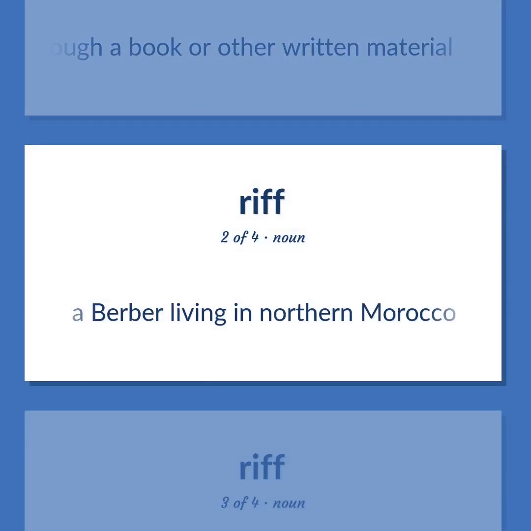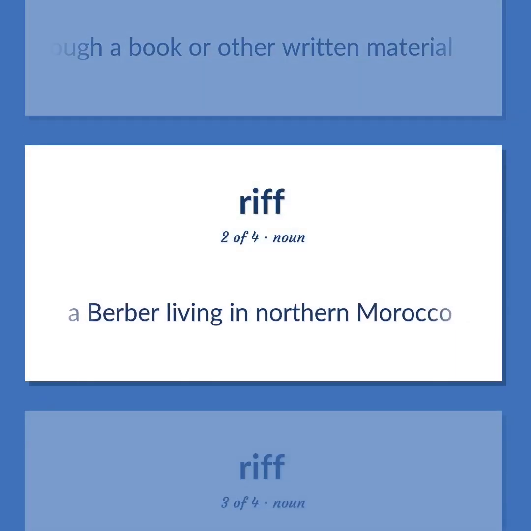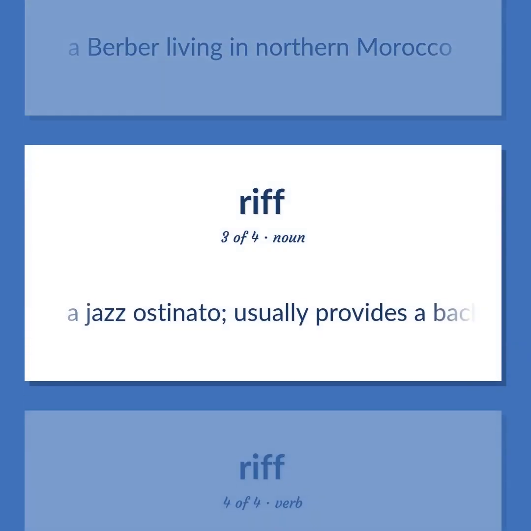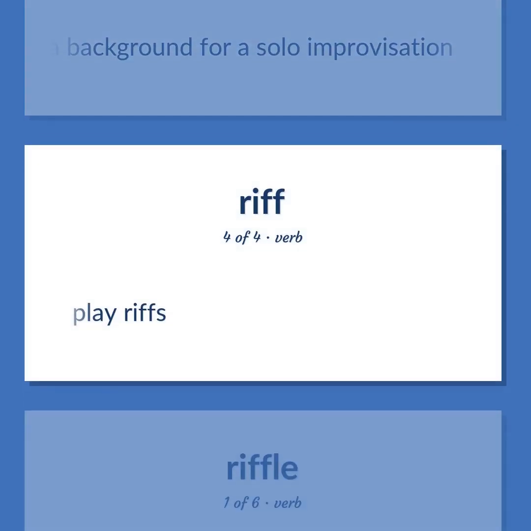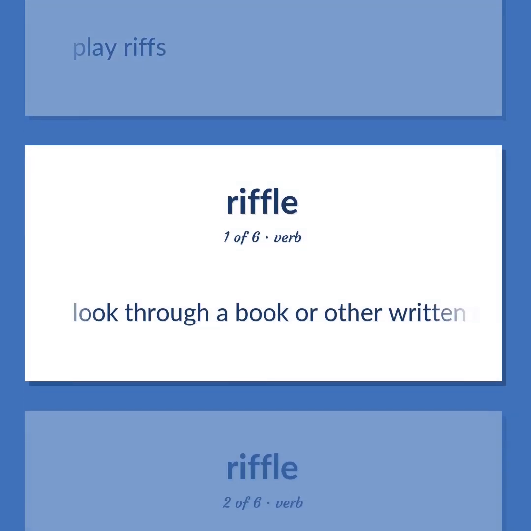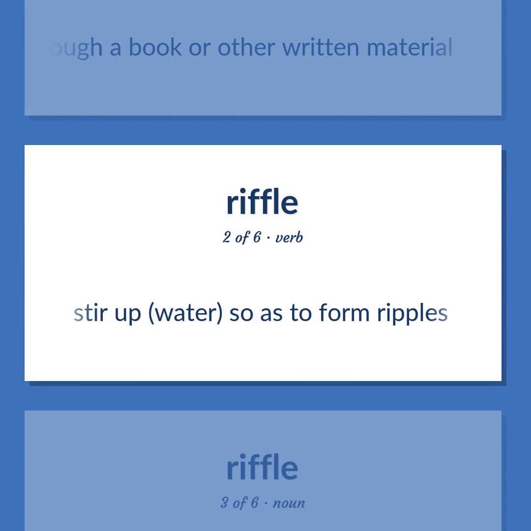A Berber living in northern Morocco. A jazz ostinato usually provides a background for a solo improvisation. Play riffs. Look through a book or other written material. Stir up water so as to form ripples.